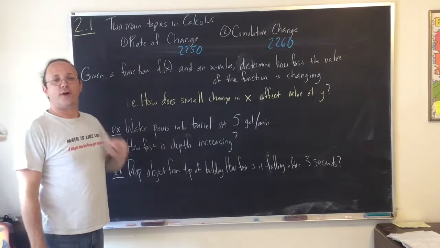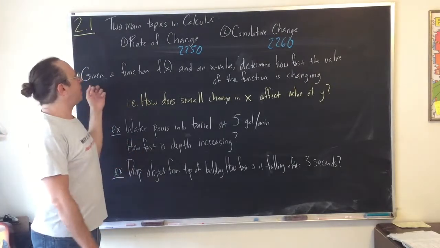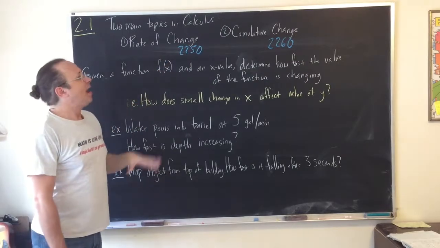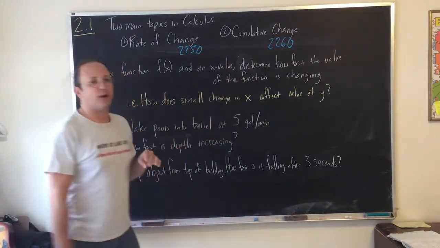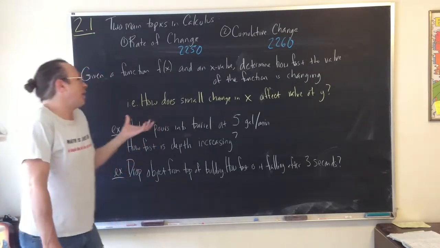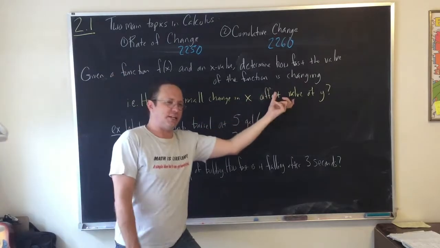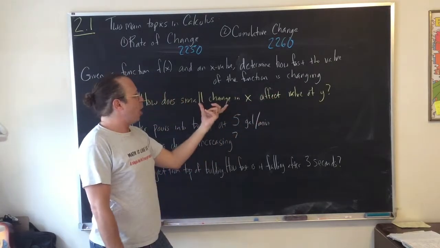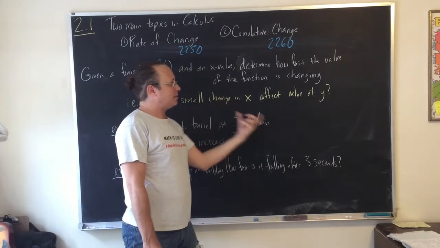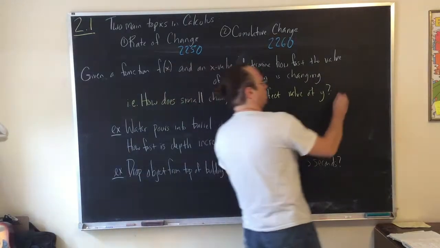So let's focus on the first of these, the topic for our class, the rate of change. And the question is, given a function f of x and an x value, determine how fast the value of that function is changing at that given x value. Or another way to say this is, if I change x a little bit, how much does that change y? Because if I know how fast the little bit of x change happens, then I know how much the change in y happens.